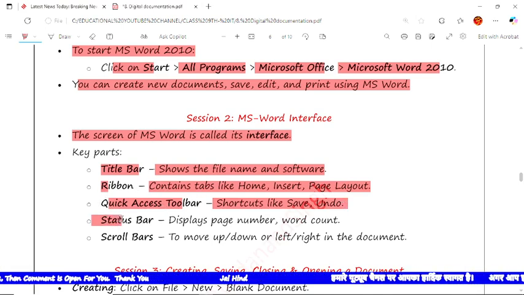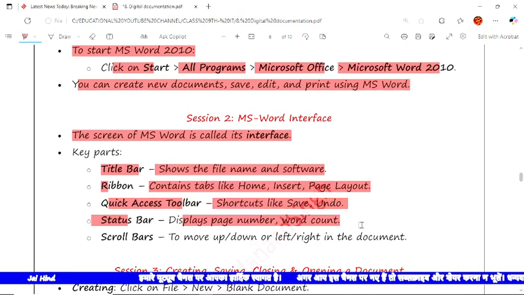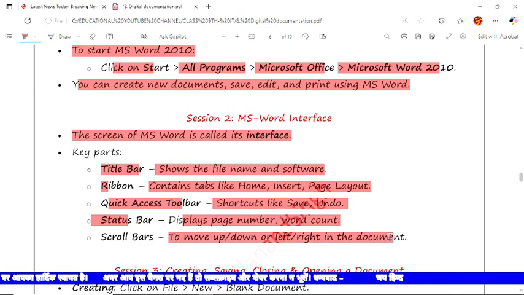The status bar displays the page number and word count. In the status bar generally it shows the page number, etc. The scroll bar is used to move up, down and left, right in the document. If we want to move up and down, left and right, we use the scroll bar.